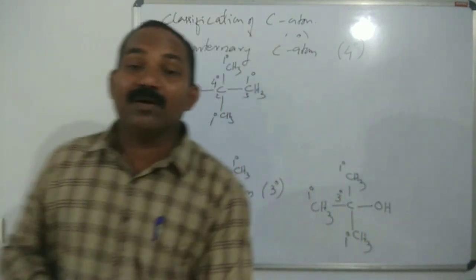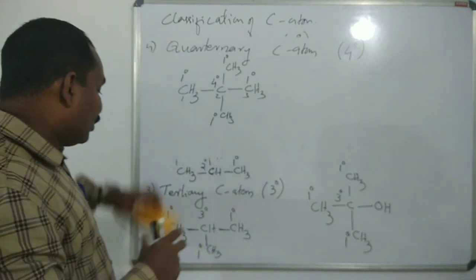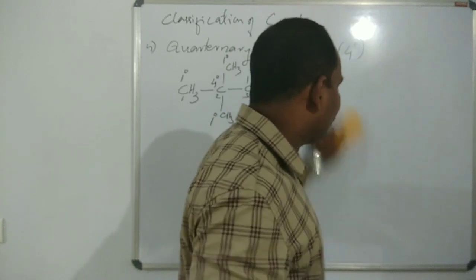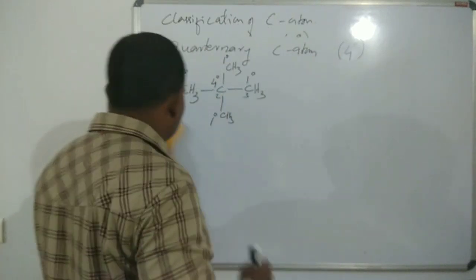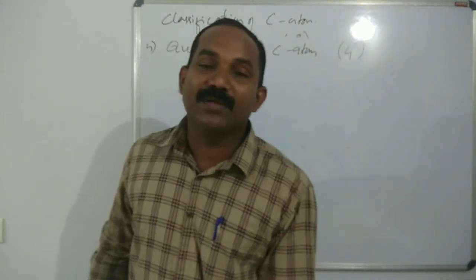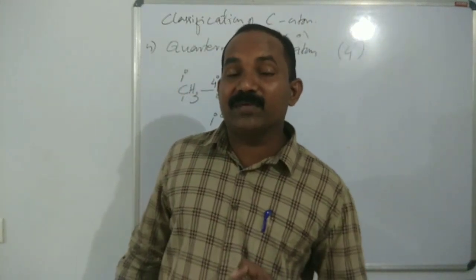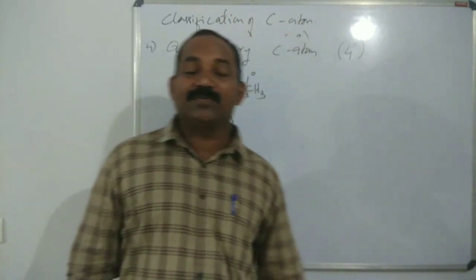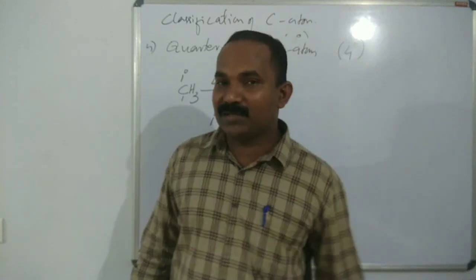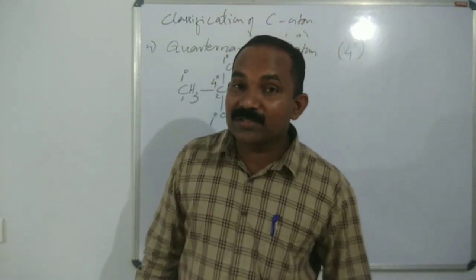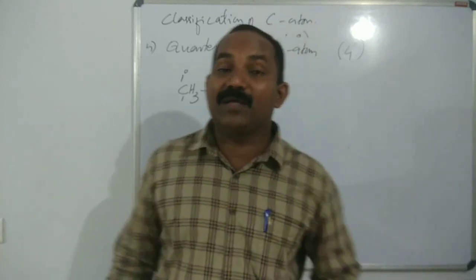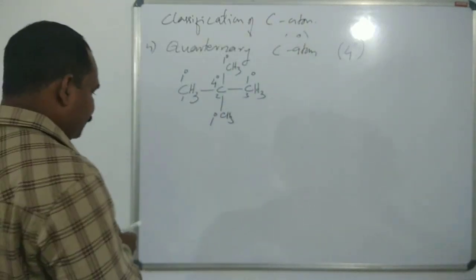Let's take one example which contains all types of carbon atoms. So what is primary carbon? Primary carbon is a carbon which is bonded to one carbon or no carbon atom. Secondary carbon means a carbon which is bonded to two other carbon atoms. Tertiary carbon means the carbon which is bonded to three other carbon atoms. Quaternary carbon means the carbon atom which is bonded to four other carbon atoms.